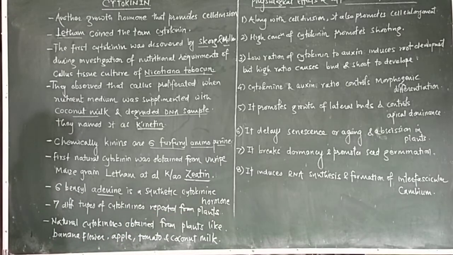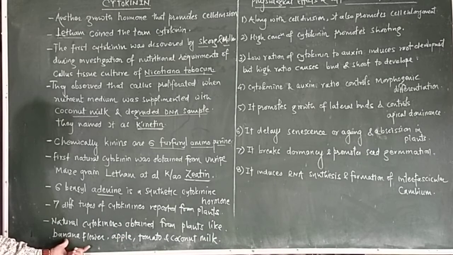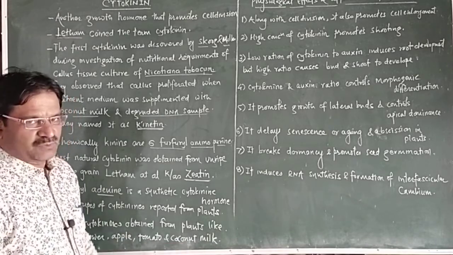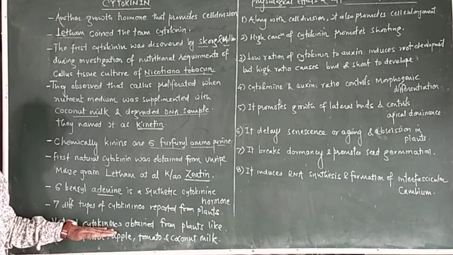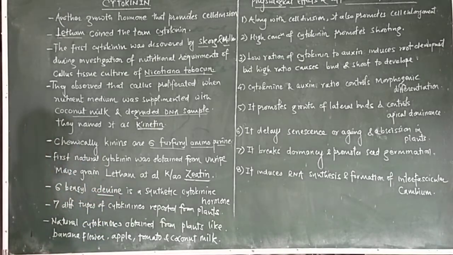Natural cytokinins are obtained from plants like banana, where we can obtain it from the banana flower, apple, tomato fruit, and coconut milk.